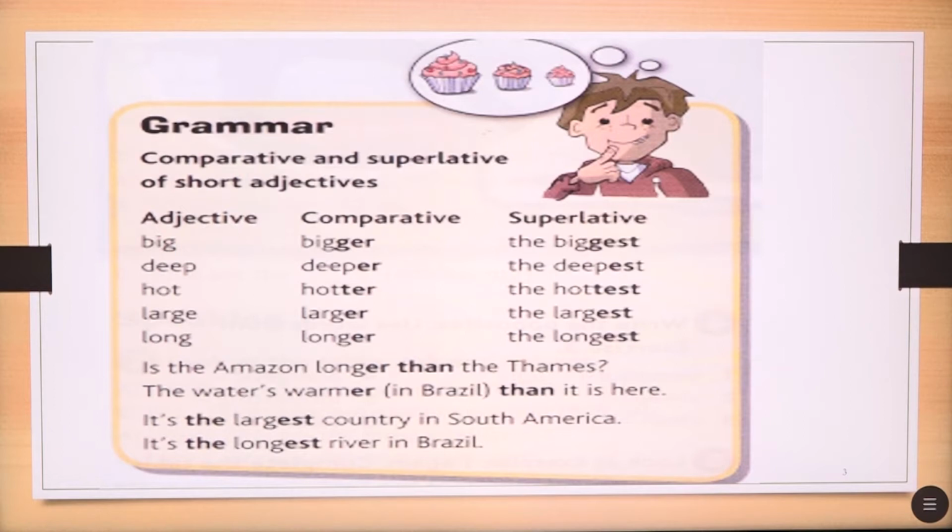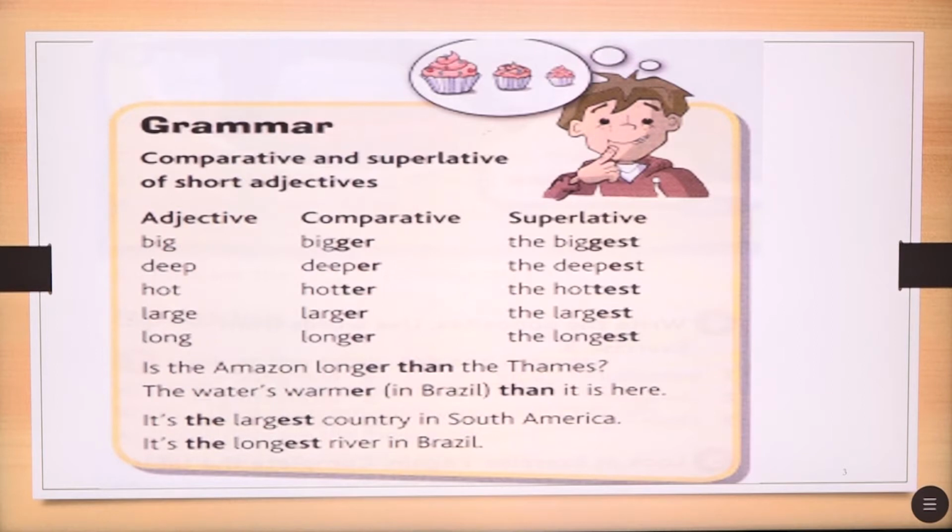Here we have some examples. So, big, when we put it in comparative form, we add ER and we double G, because all the short adjectives, of course, that have one vowel between two consonants, we usually double the last consonant before we add ER or EST. So we have big, bigger, the biggest. So in comparative, we add ER, and in superlative, we add EST to the short adjectives.